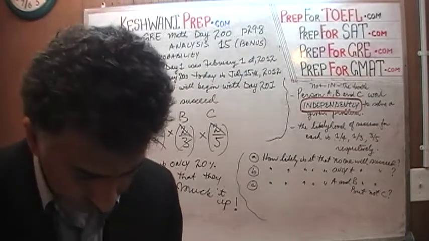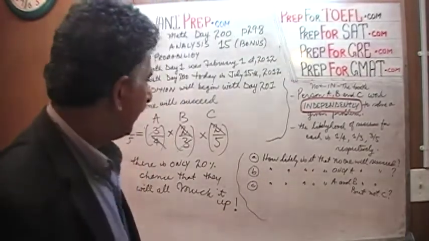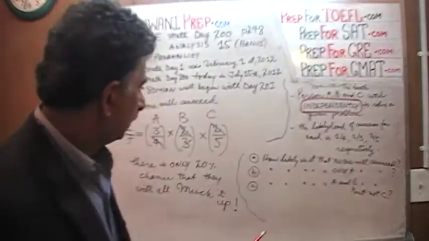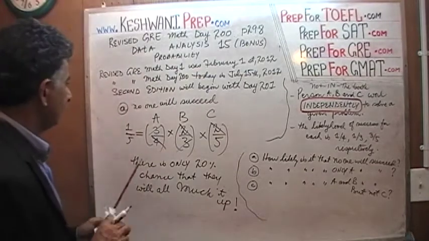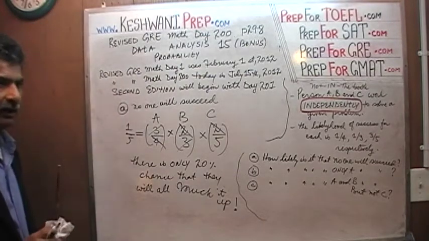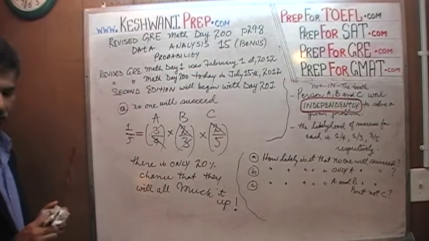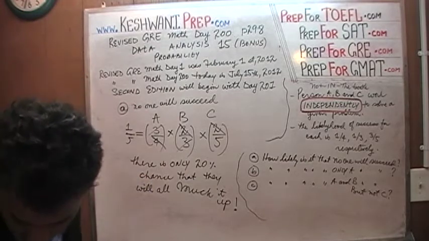Okay. Let's do part 2. Part 2 asks us, how likely is it that only A will succeed? Let's talk about it. That's it, we're done with this part. I'll give you a second here so that I can get out of the way. Also gives me a chance to take a sip.